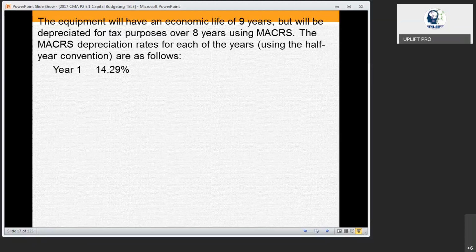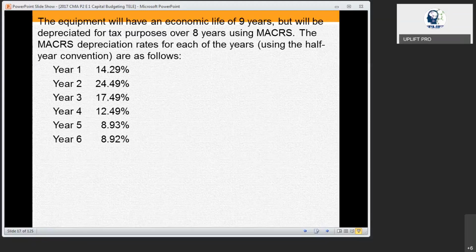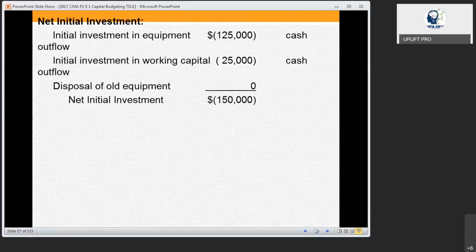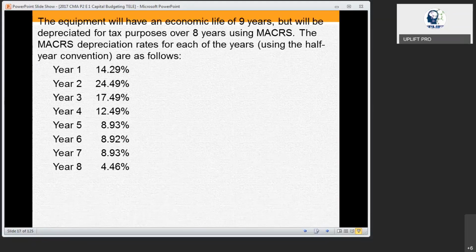How was this found, sir? It is already given. You don't worry. Right? Like year 2, 24.49, year 3, year 4, year 5, like this, they will give you all the percentages. Now, your duty is only to find out the depreciation amount for each and every year. That's all.